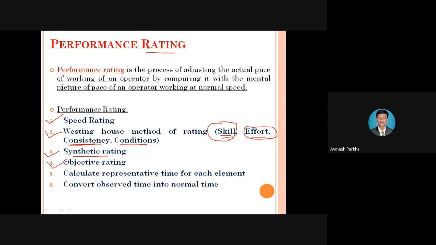Then the fourth method is called objective rating. What is meant by objective rating? The name itself suggests it. In this method, the operator's speed is rated against a single standard pace, which is independent of the job difficulties. So simply, objective rating is related to speed rating against a single standard pace.